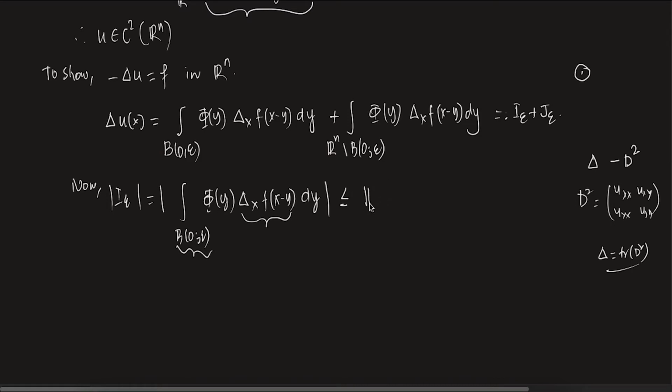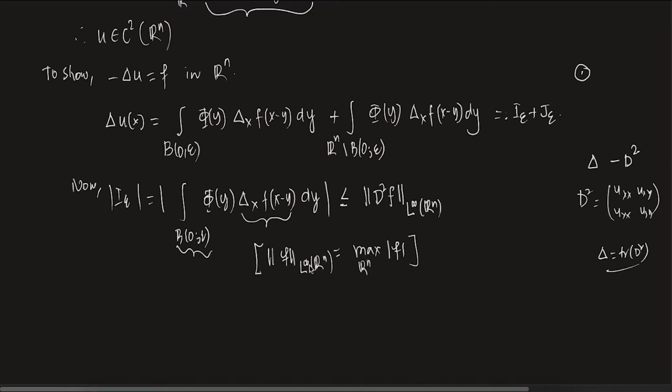So this is less than or equal to the norm of D2f, taking the maximum, in L infinity of Rn. Those of you who know some measure theory will understand what I'm writing here. For others, let's say f is a continuous function on a bounded set. Then L infinity of Rn is basically the maximum of mod f over Rn; Rn can be changed to some omega. Whenever I write the L infinity norm, I'm just taking the supremum, the maximum norm.